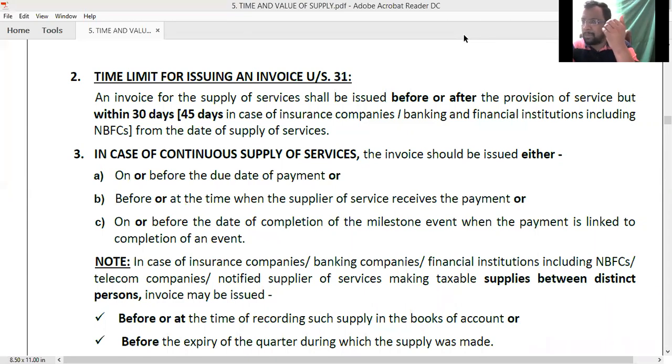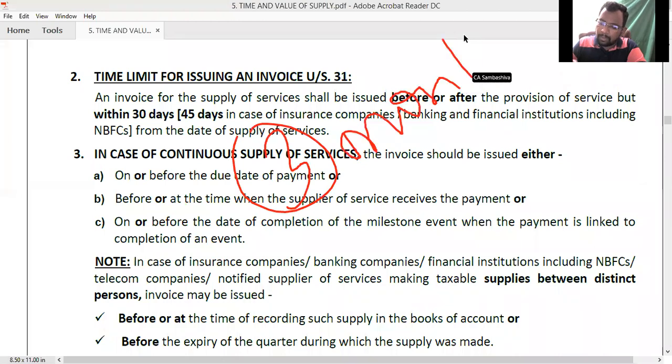In order to treat a particular supply of service as continuous supply of service, there are some conditions to be satisfied. First, the services should be provided for a minimum continuous period of 3 months. Second condition, the payment for which should be payable on the completion of a milestone event.